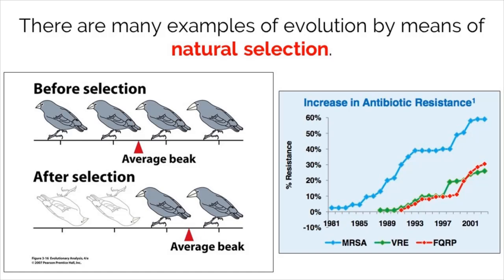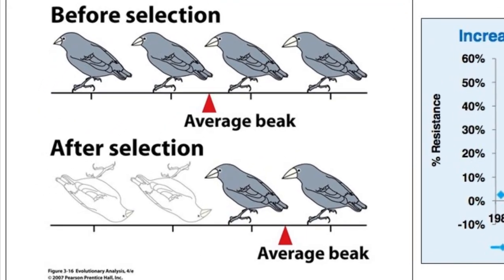There are examples of evolution by means of natural selection that scientists have recorded data on. Let's take a look at two examples. Our first example explores bird beaks in the Galapagos Islands far off of the coast of Ecuador. Daphne Major is an island in the Galapagos that housed birds with an average, medium beak size. When a drought ravaged the island, plants were producing larger seeds than normal. Only birds with larger beaks had the ability to consume these seeds for food. This led to an increase in the average beak size over generations on the island.